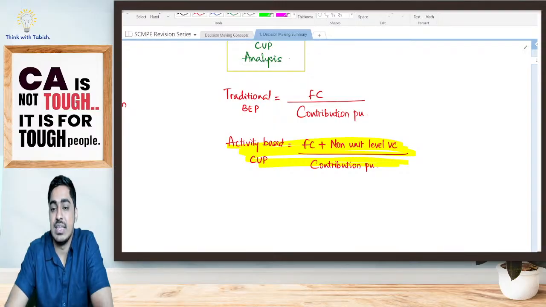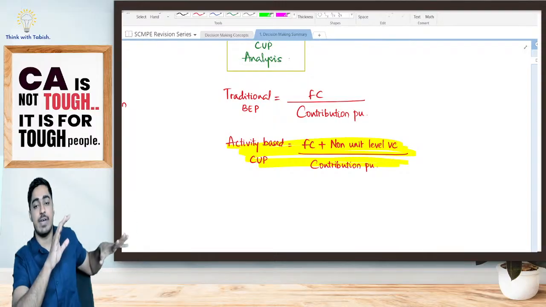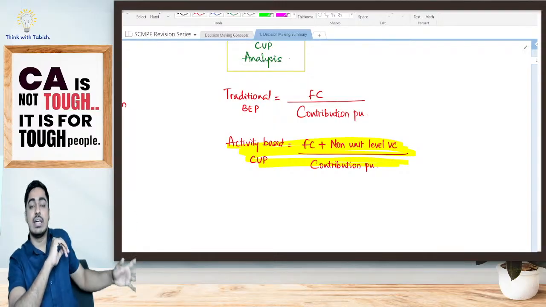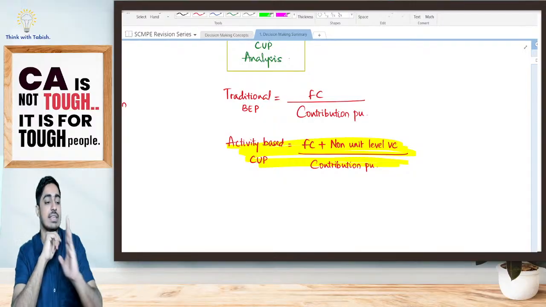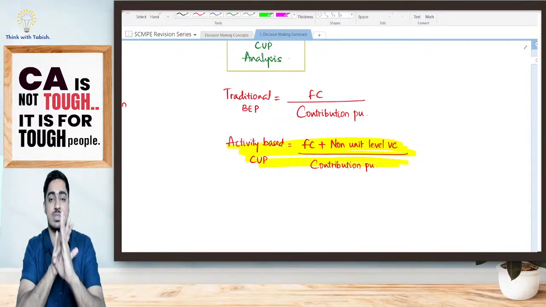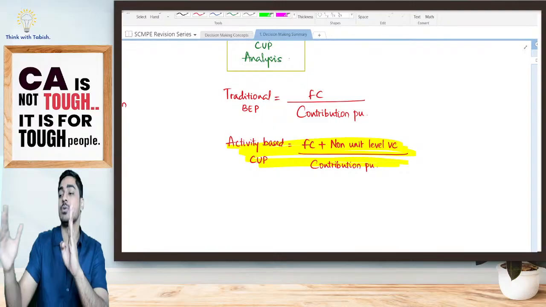Devaraj asks, in the Raymond example, the PV ratio decreased from 30 to 25%, so is it a good option to go for further processing? Why are you looking at your PV ratio? Ignore that fact. 800 is already incurred. Forget that. Right now if you are selling, you are getting 1,000 rupees anyways. If you further process, you are getting 2,000.